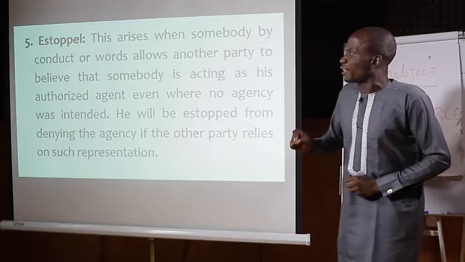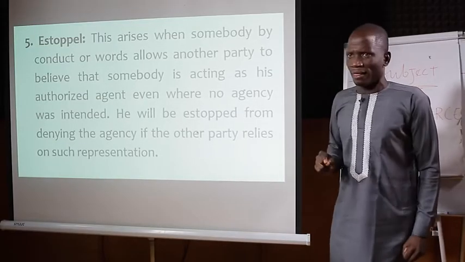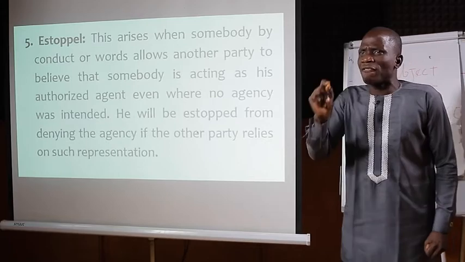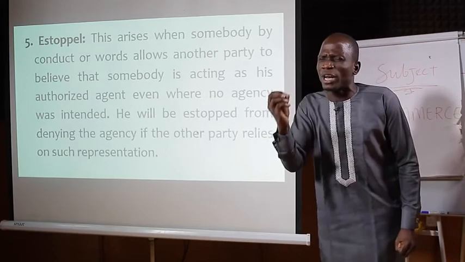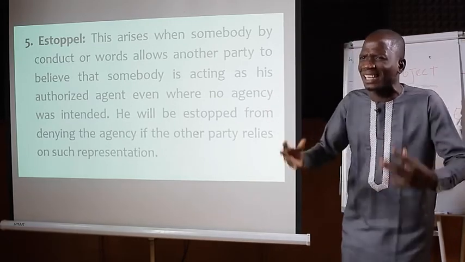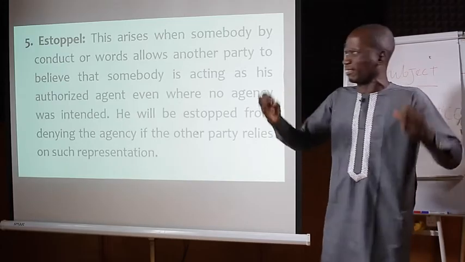Now, let's look at what we call estoppel. Estoppel is another way through which an agency can be created.